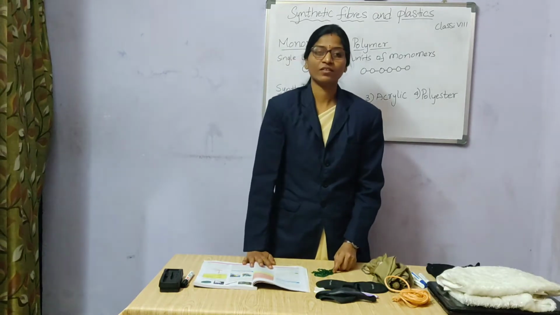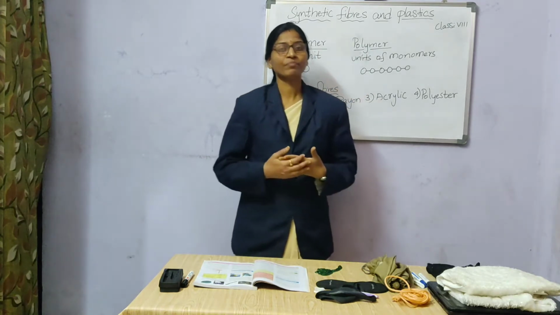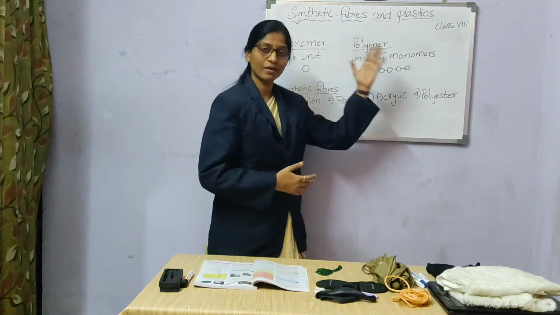Students, in your lower classes we have studied about different fibers which are used for fabric. In class 6 we studied the natural fibers obtained from plants, those are cotton and jute. In class 7 we have seen silk and wool, which are obtained from animals. Now here we are going to see about synthetic fibers and plastics.